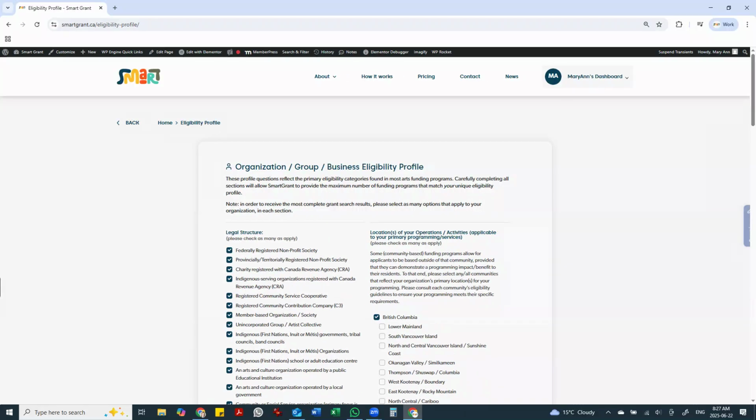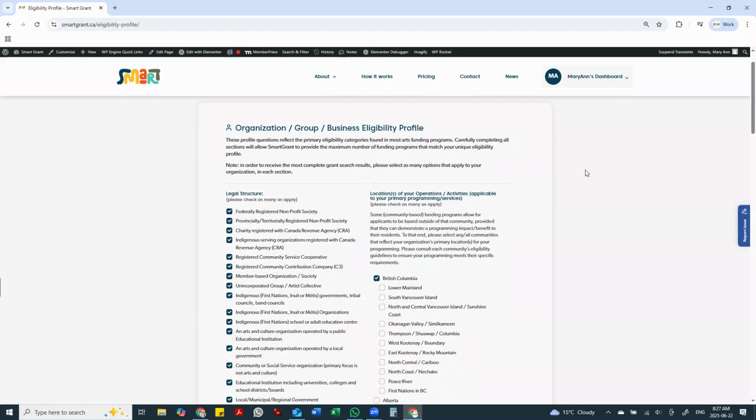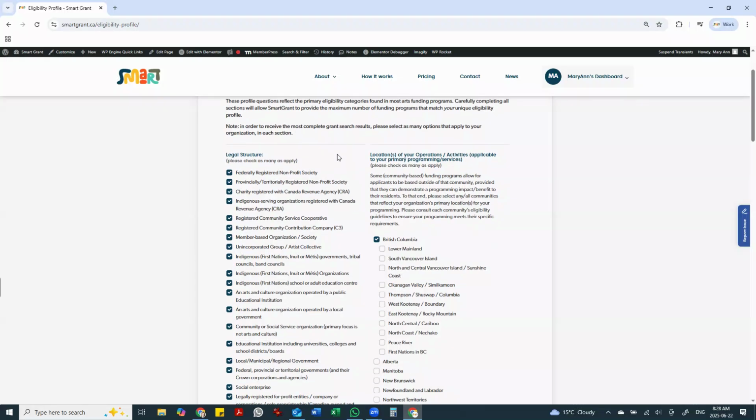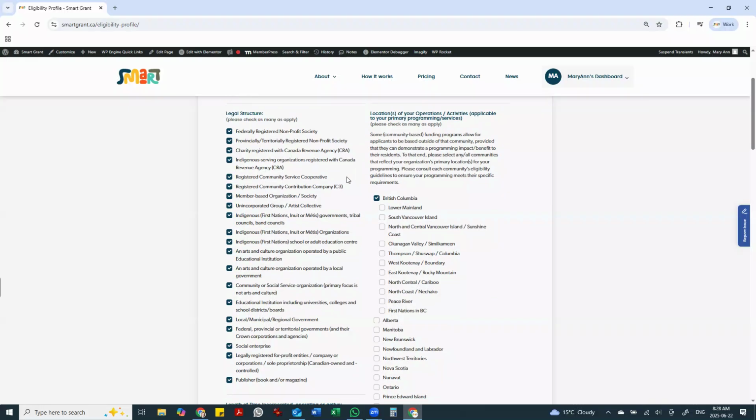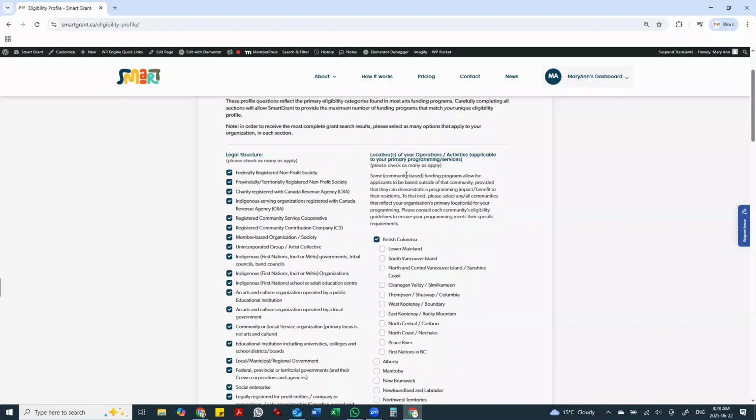As you can see, there are a few profile questions to be answered, and the format here reflects the ways in which funders define eligibility for their programs. Primarily, what you'll see at the top is first and foremost legal structure. So essentially what this is asking you is to define the ways in which your organization is constituted. This could be a nonprofit society or a charity, member-based organization. You could be a cooperative, educational institution, etc. Sometimes your organization may be more than one of these things, and we encourage you to click on all things that apply to your particular organization.